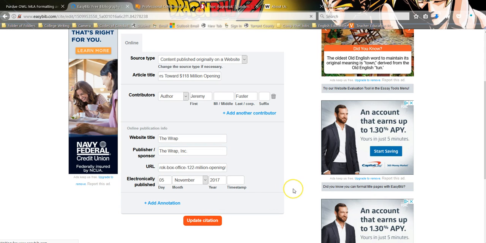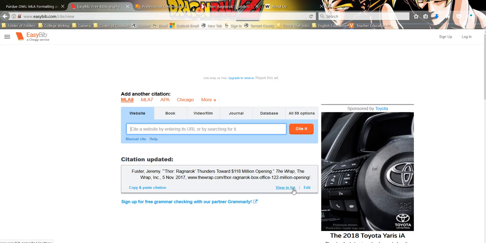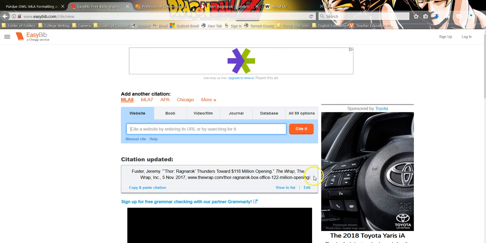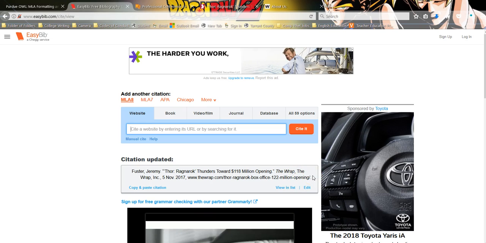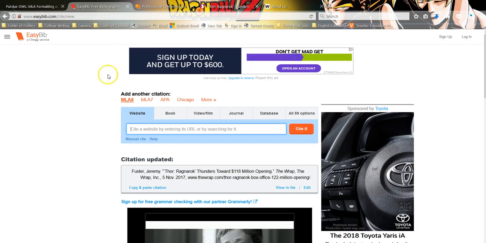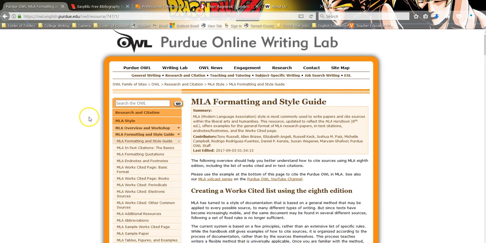Now watch this. Update citation. Look at that citation. Relevant information, so that if I wanted to go find the source, I could go find the source. That's how you do a works cited entry. Now you may say, but wait, I didn't know that's how a works cited entry looked. Okay, Purdue's Online Writing Lab.